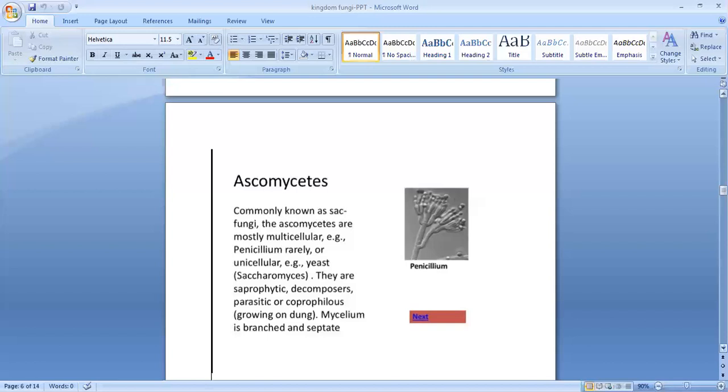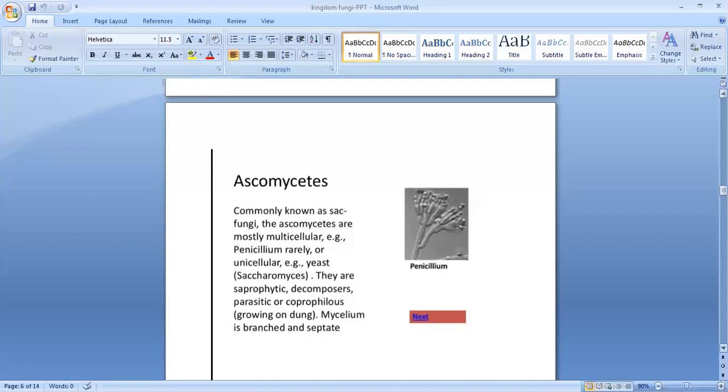Then sexual reproduction. Here, sexual reproduction results in the formation of fruiting bodies. What are the fruiting bodies? They are called ascocarps, inside which are sac-like asci. Singular is ascus, plural is asci, which contain ascospores. These ascospores are arranged inside this sac.